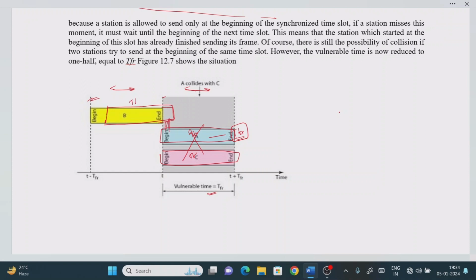So that's why it is called the TFR. This is something TFR, that's why it is called 2TFR. So what is the vulnerable time for the slotted ALOHA protocol? It is T into FR. It is reduced to half of the pure ALOHA protocol, right?